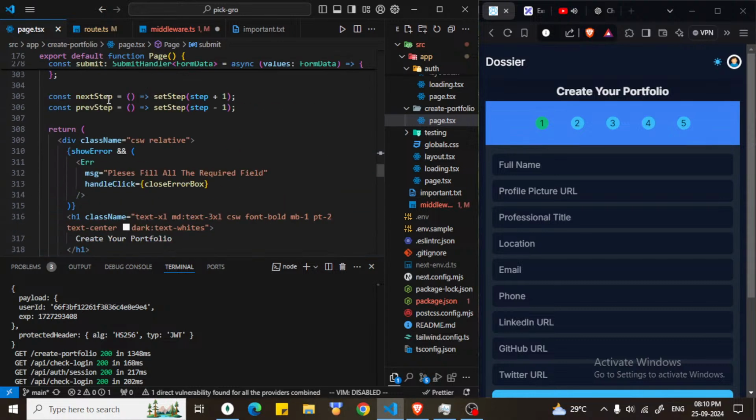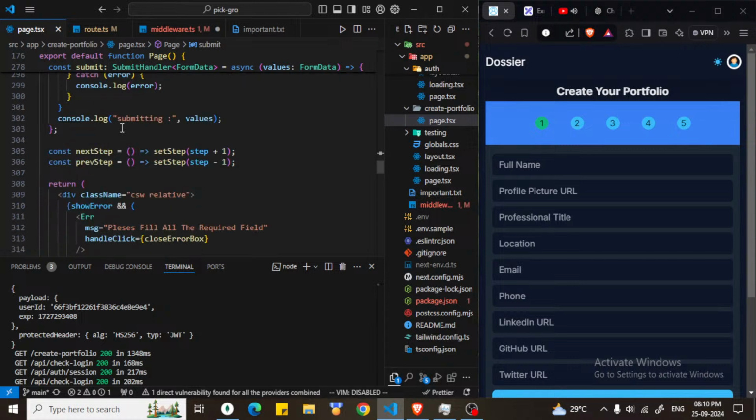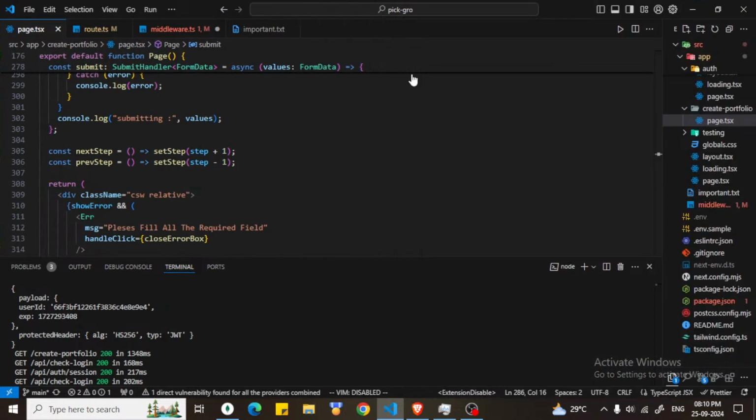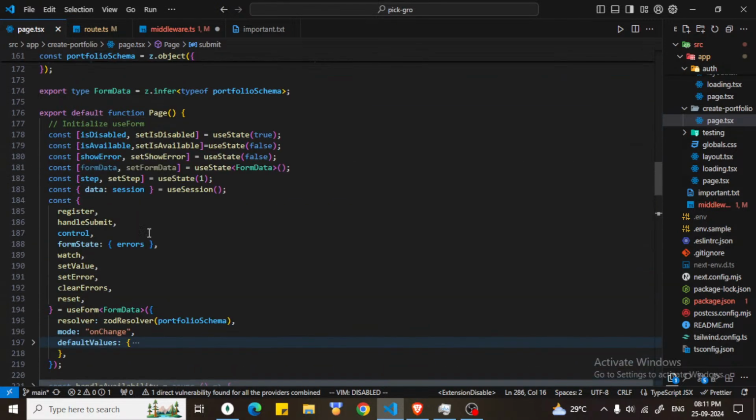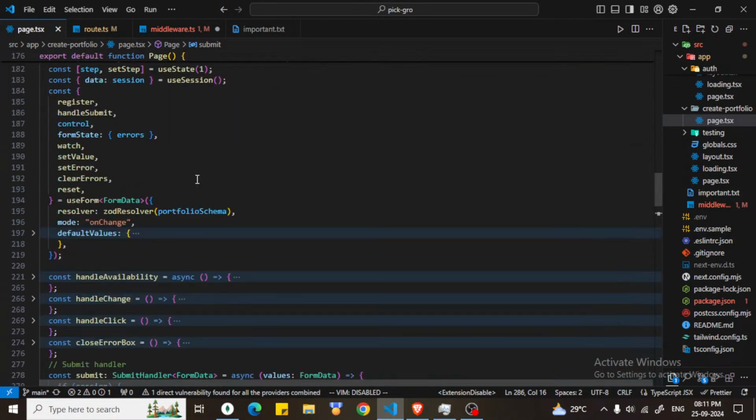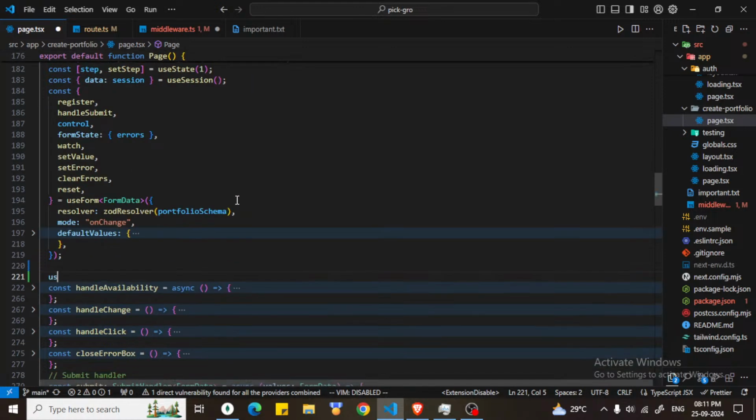If it's not there, we will create one. Yeah, let's just do this and let's just close this so that it doesn't bother you. Okay, I'm not going to make that middleware. I will be using useEffect. Let's just see if I'm able to do that or not.